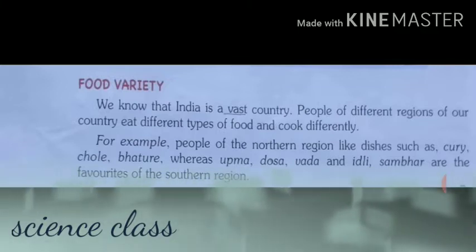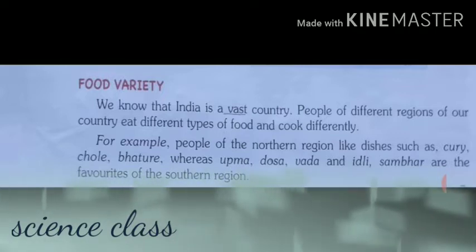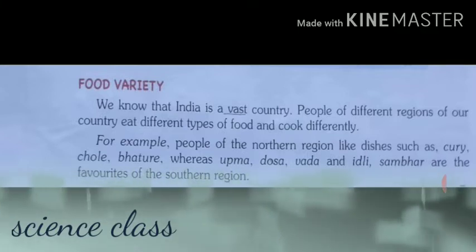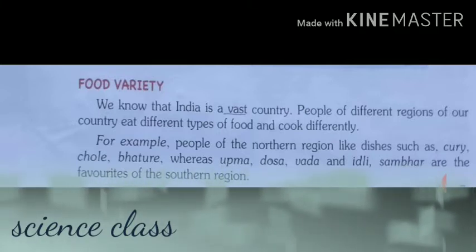Vast means big, and people of different regions of our country eat different types of food, and even cooking patterns are very different. Different people eat different foods, and they like different types of food also.